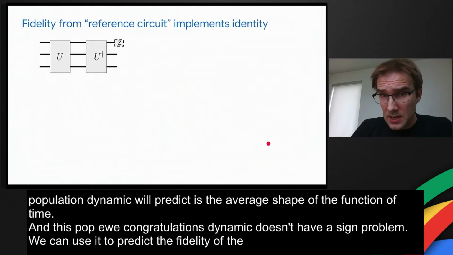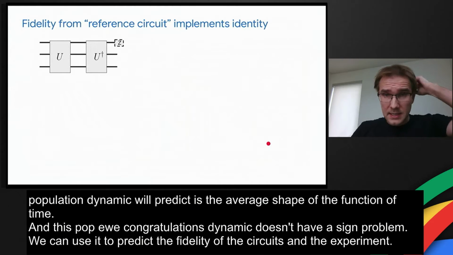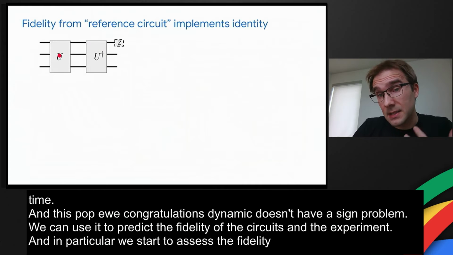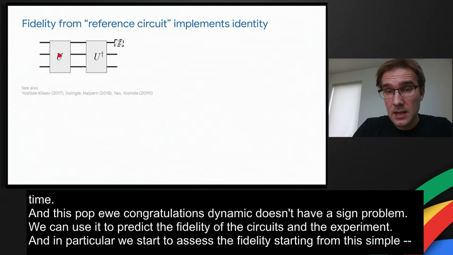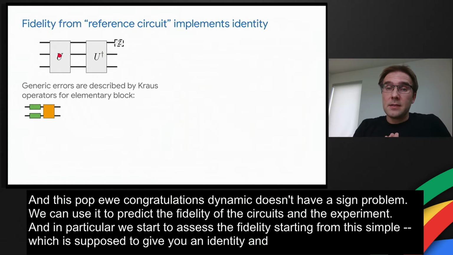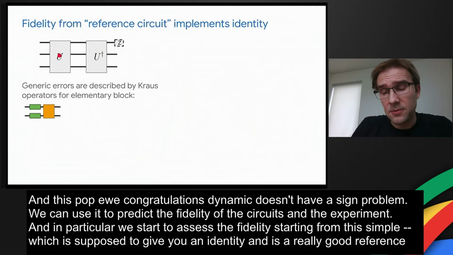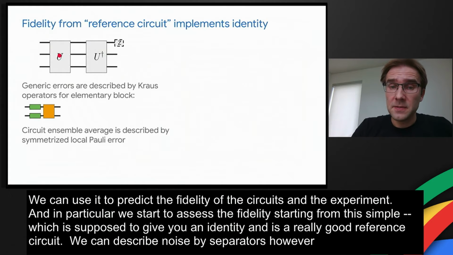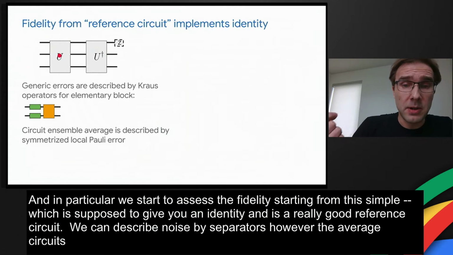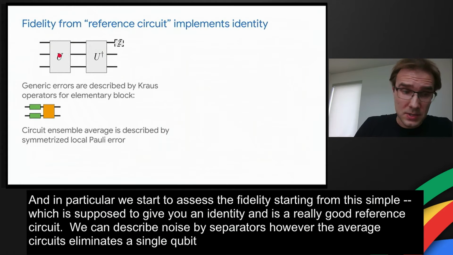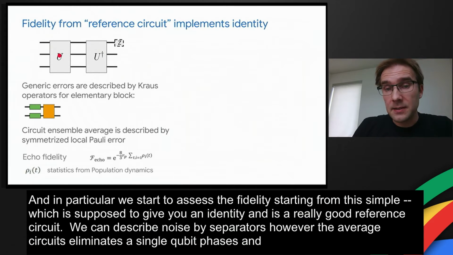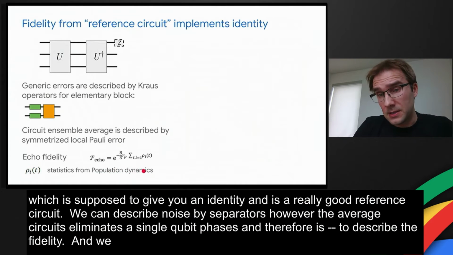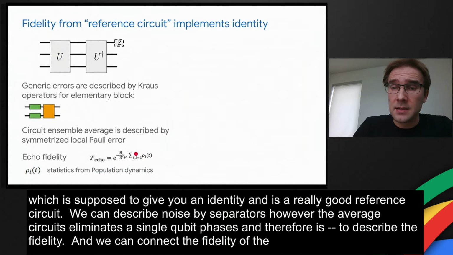And in particular, we start to assess the fidelity starting from this simple circuit, which is supposed to give you an identity and therefore is a really good reference circuit. We can describe noise by Kraus operators. However, again, averaging over circuits eliminates single qubit phases and therefore it is sufficient to have a single parameter, a symmetrized local Pauli error, to describe the fidelity. And we can connect the fidelity of the circuit to the statistics we calculate in population dynamics and one parameter.